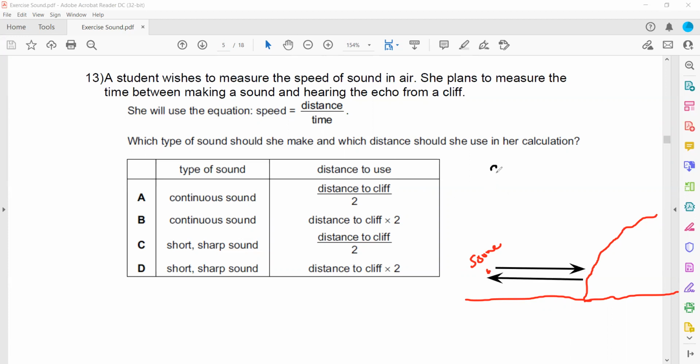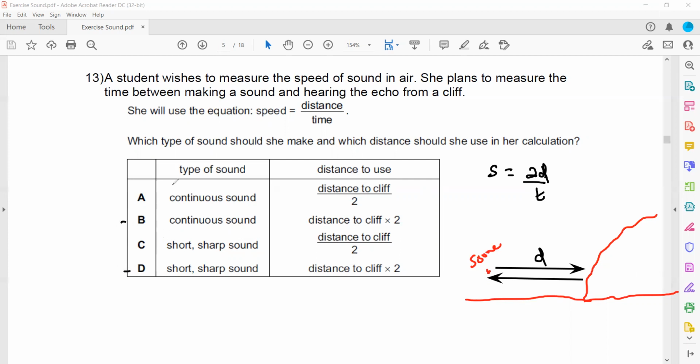So the formula for speed is equal to distance divided by time. Whenever there is a reflection or echo, the sound travels and returns back, so the distance will be 2d and the time will be t. That's the time for an echo. So the distance we use here will be 2d. So either B can be an answer or D can be an answer.